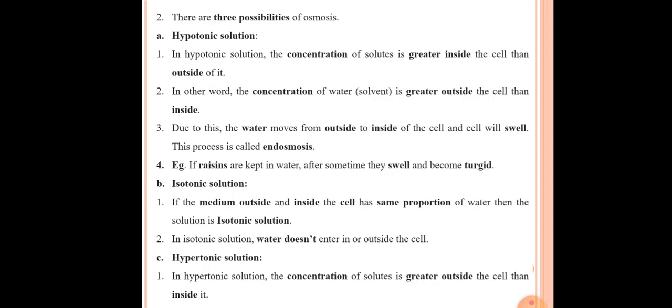In the next slide, the second point is that there are three possibilities of osmosis. We have continued the osmosis topic. The three different possibilities of osmosis are: the first is the hypotonic solution, the second is the isotonic solution, and the third is the hypertonic solution.